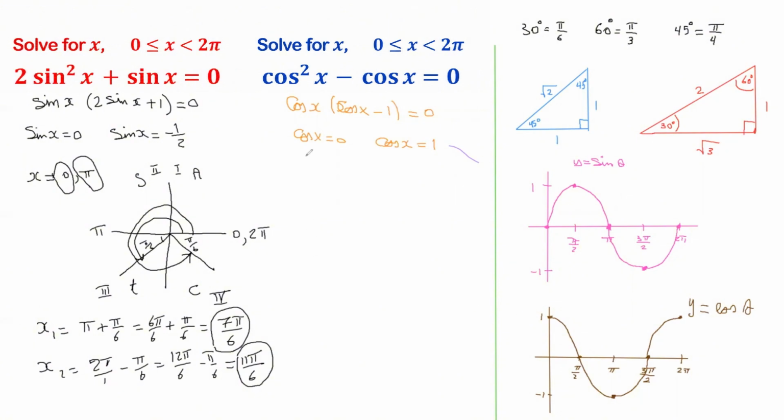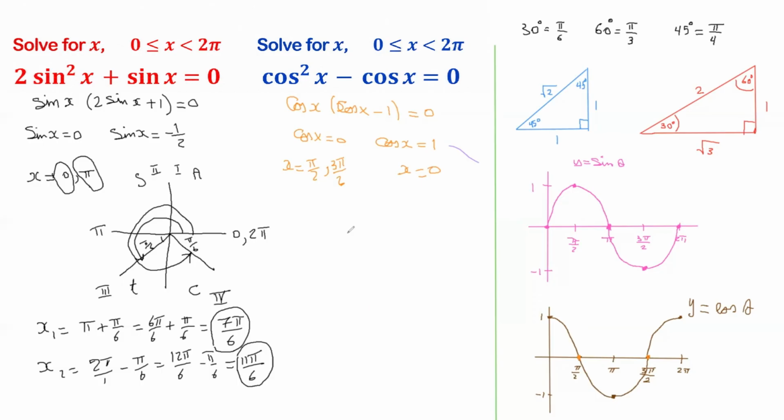So now, cos x equals 0. If I look at the cosine wave, it equals 0 right here and right there. So the angles for this will be x equals pi over 2 and 3 pi over 2. And cos x equals 1 is here and there, so it's at angle 0 and at angle 2 pi, but 2 pi is not in the domain as I mentioned. So here x would equal just 0. And these are your 3 answers. So this is a lot faster if you're using these 2 sinusoidal waves. And there we have it.